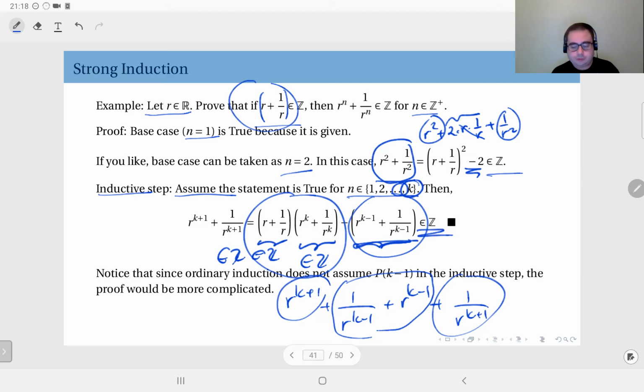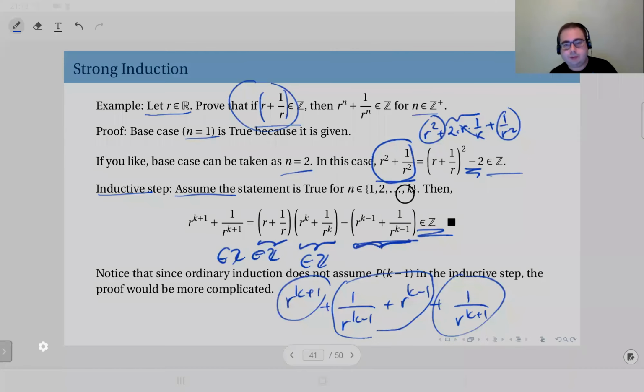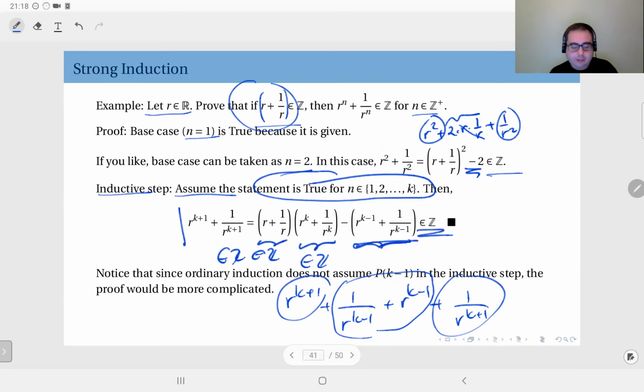Therefore, this assumption here implies that this expression here is also an integer. Therefore, I conclude that the given statement is true. This is how we use strong induction.